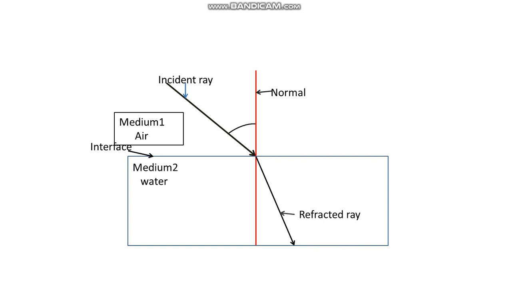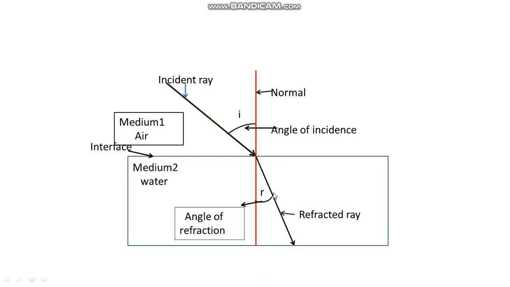Next, the angle between the normal and the incident ray is called the angle of incidence, and it is denoted by I. Next, the angle between the normal and the refracted ray is called the angle of refraction.